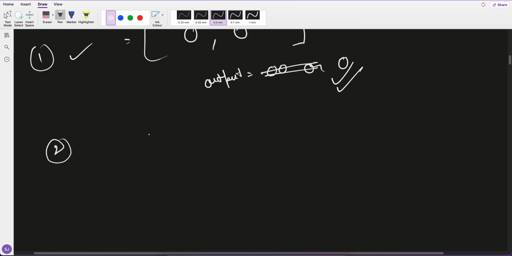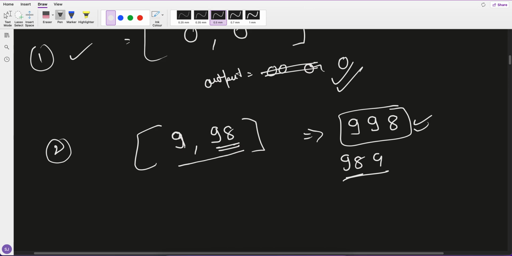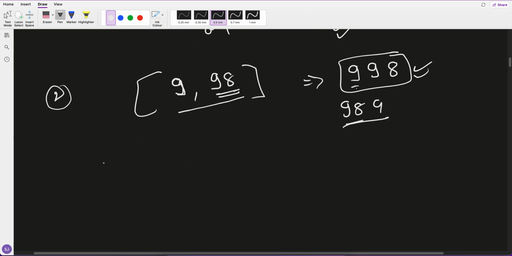What is the second use case we can think of? Let's take this use case, 9, 98. What would be the highest in this case? The highest would be 998, instead of 989. So this would be the highest and this would be the output. Here, what I generally observe is that when it's a single digit 9, it would come first. That's what I am getting as an intention. That's why I chose this one.